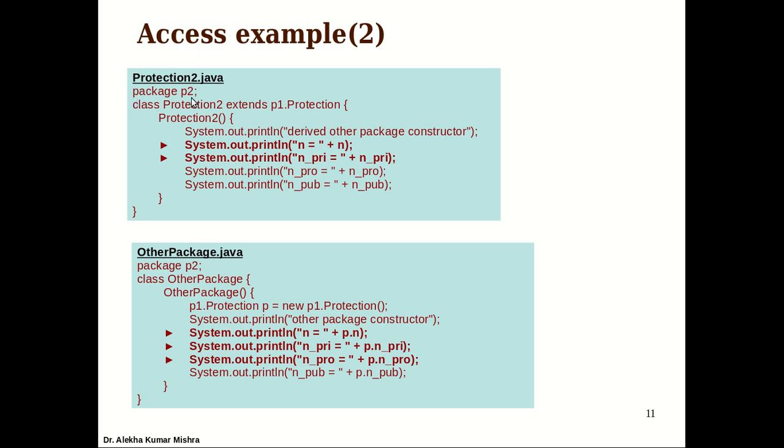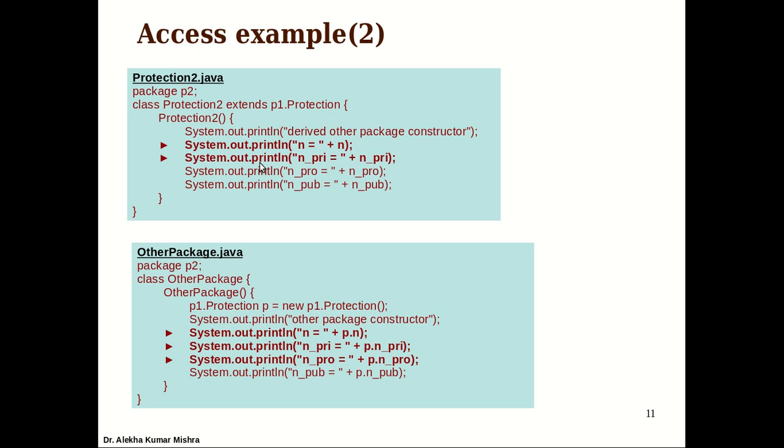So package P2. It's a new package, and class Protection2 extends Protection. If you simply write Protection, it will look for the Protection class under the default package. Now we are explicitly saying that Protection is not part of the default package. It is part of the package P1. So the compiler will look for a directory called P1 when you are compiling and try to find it.